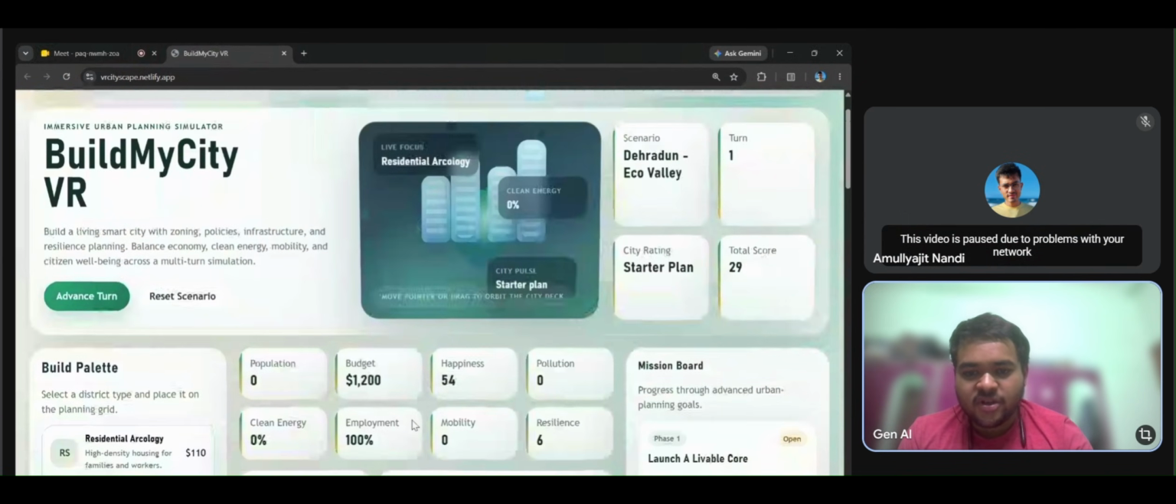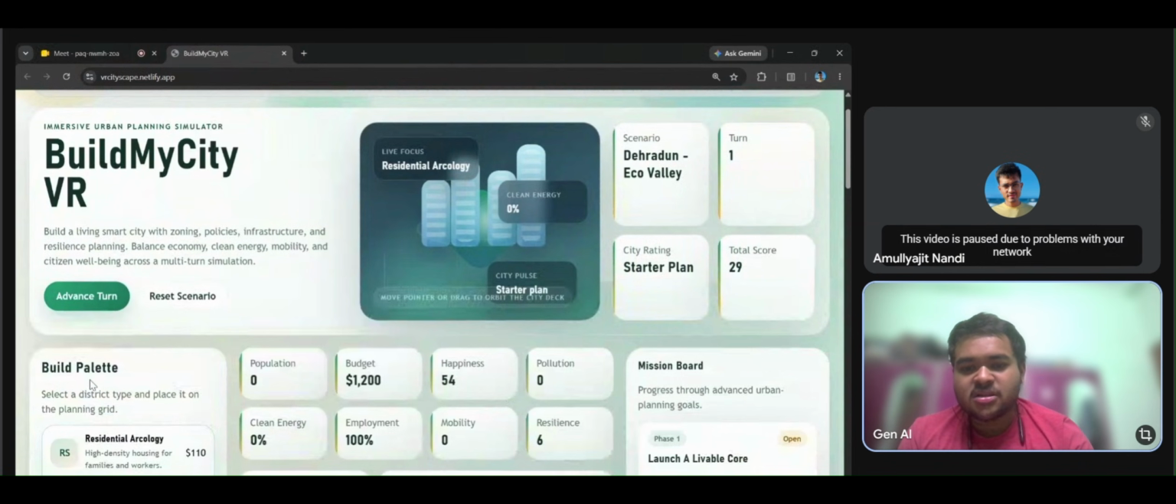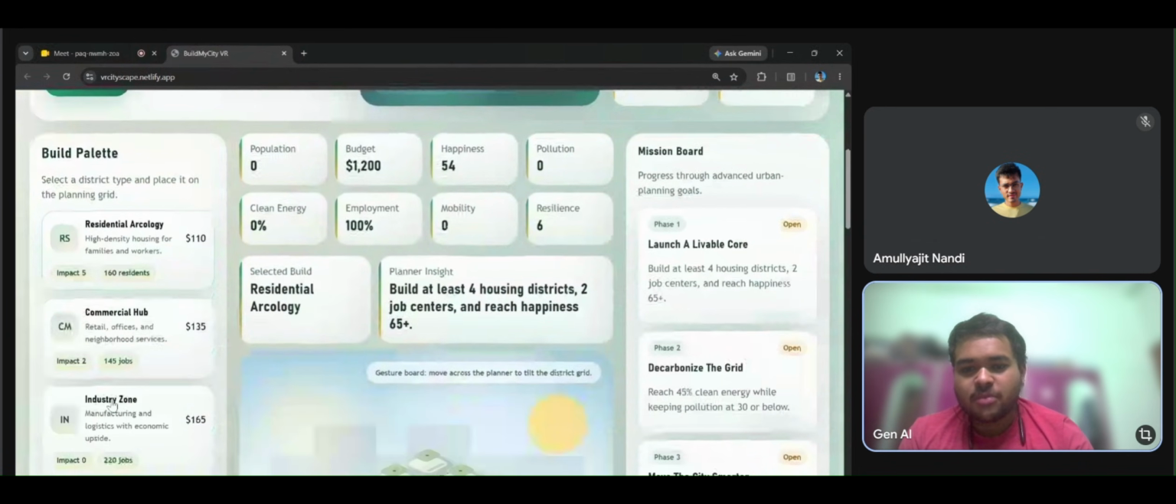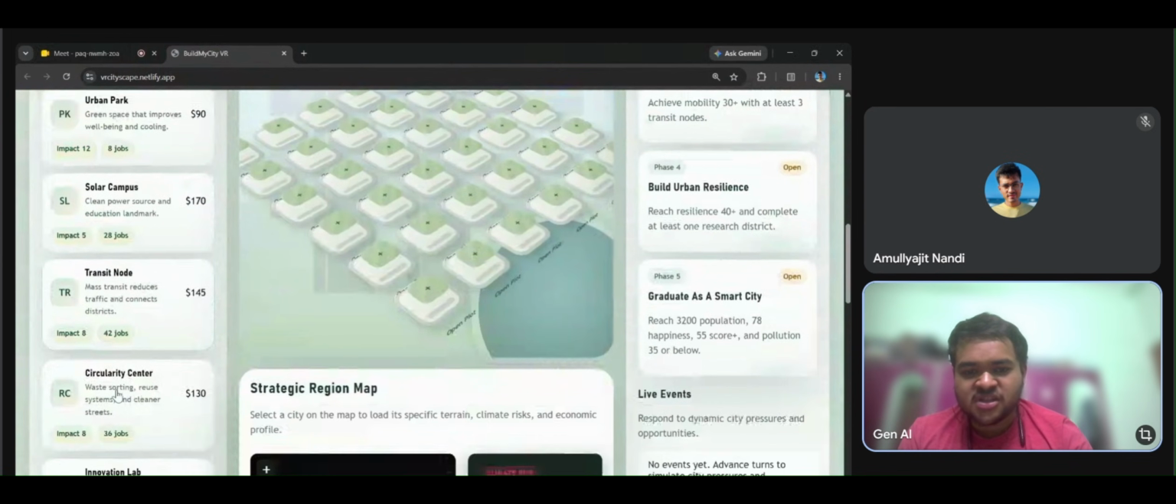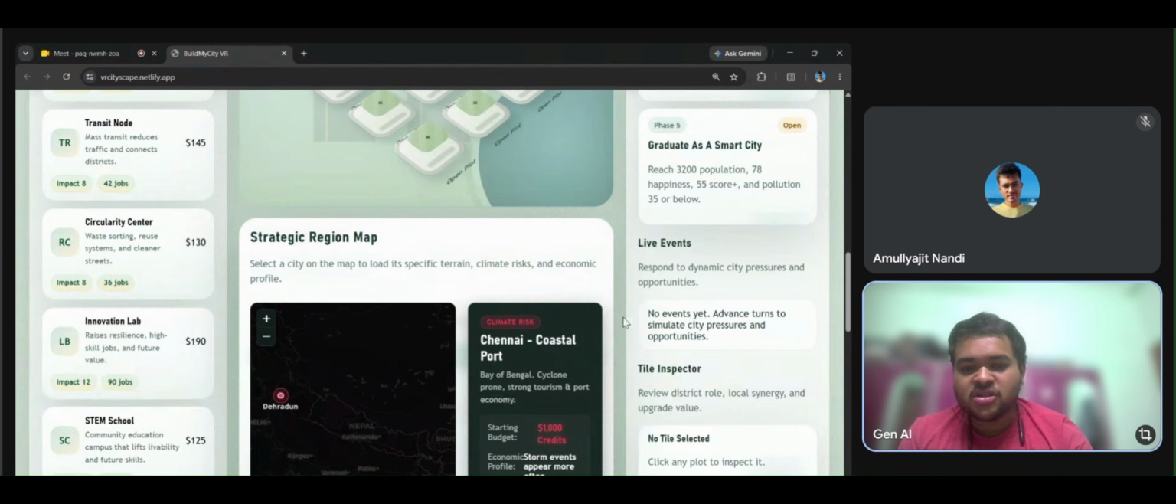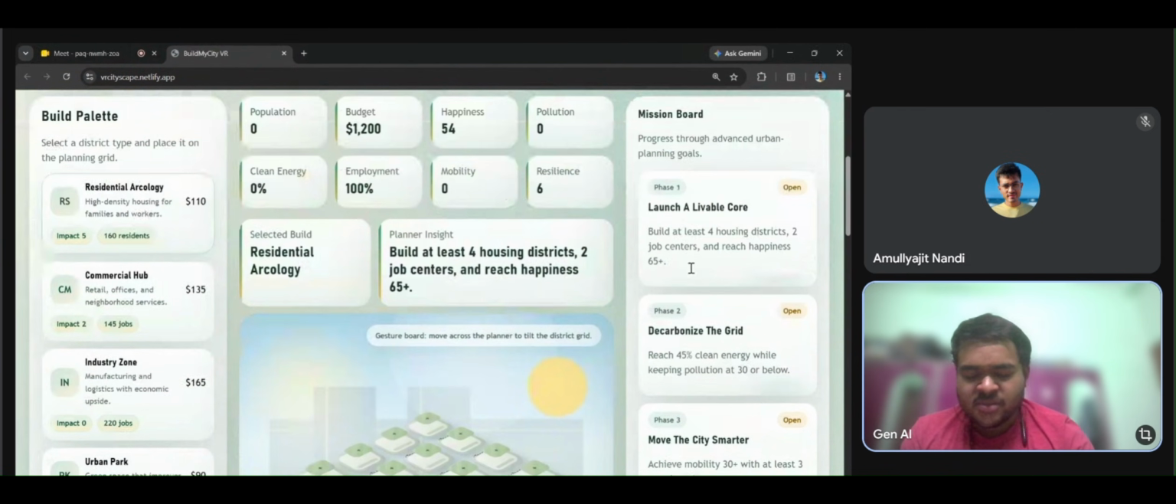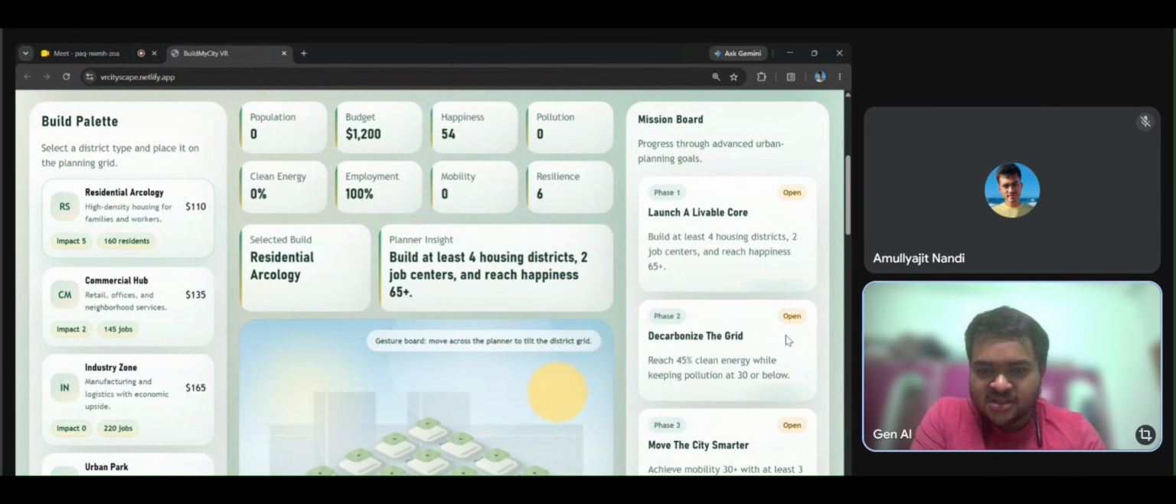To design the city, we use the build palette panel, which has 12 plus building types like residential ecology, water hub, metro line, and solar farms. We build directly on our 6 by 6 grid. We also have a policy checklist with 5 policies such as public transport and waste management. Activating public transport increases our citizens' happiness.